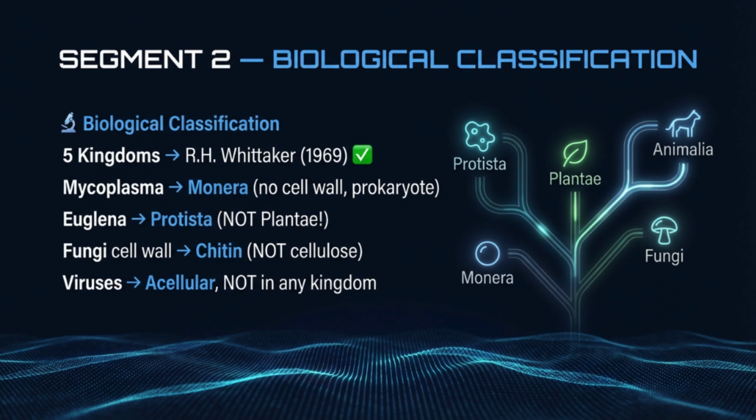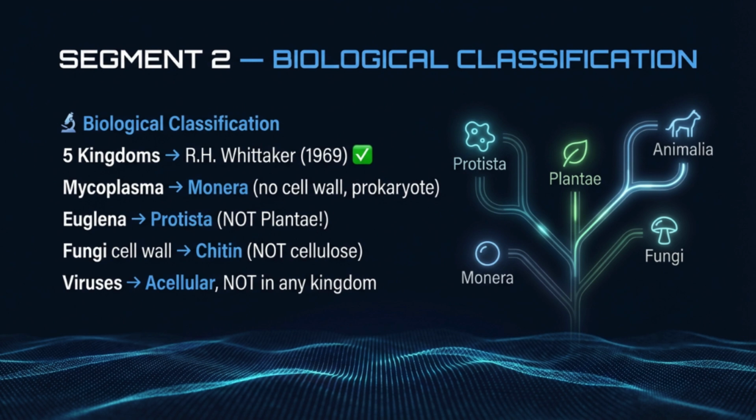5 kingdoms were proposed by R.H. Whittaker in 1969. That year matters. NEET has asked it. Now, Mycoplasma, the smallest living organism, has no cell wall, still placed in Monera because it is prokaryotic. Euglena is the classic NEET trap. It photosynthesizes, yes, but it has no cell wall. It's unicellular, and it can switch to being heterotrophic, so it goes into protista, not plantae.